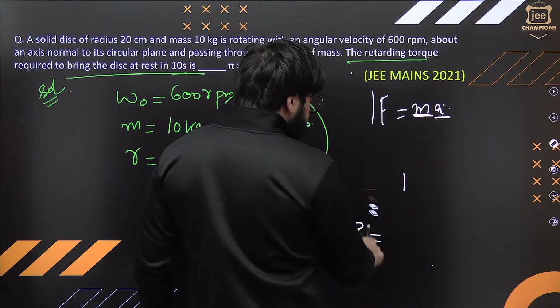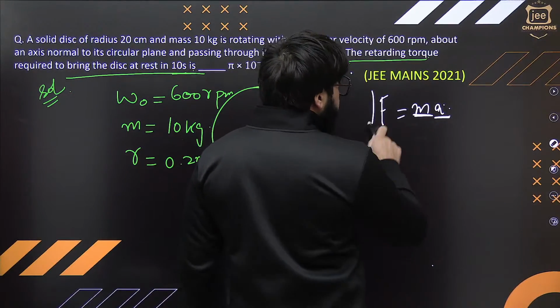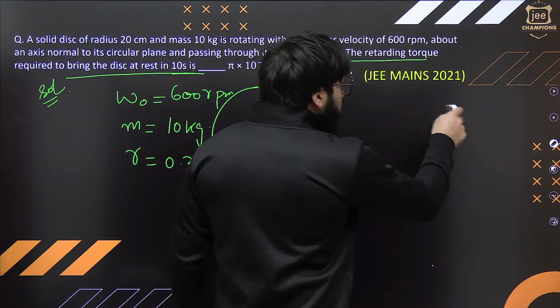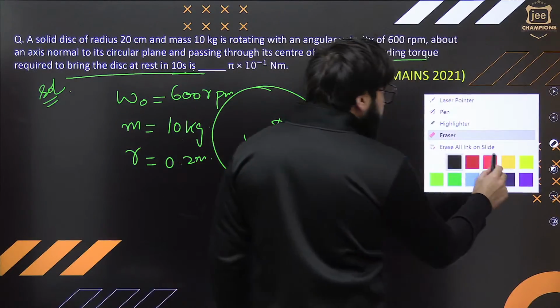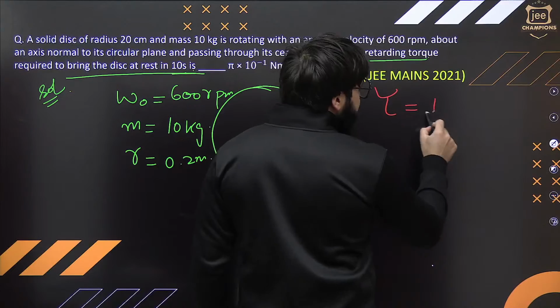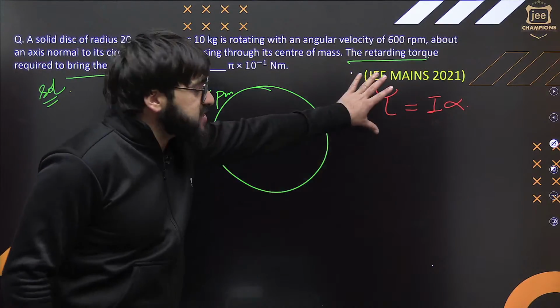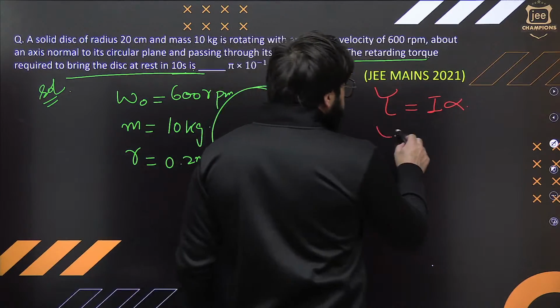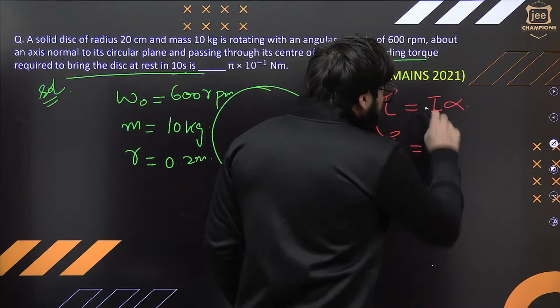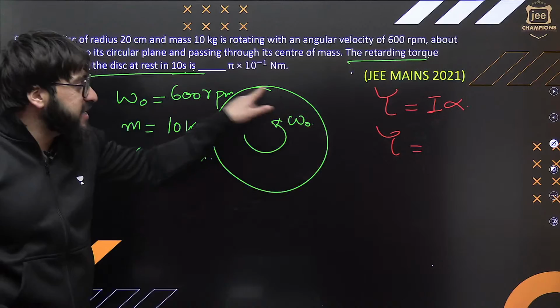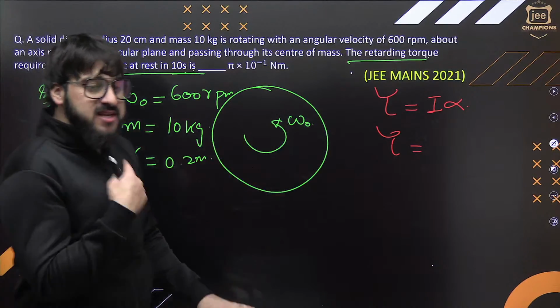Now listen to me very carefully. In order to find this retarding torque, I want you to use this one only, that is I times alpha. Tau is equal to I times alpha. This is the retarding torque that I want you to get. So tau is equal to, what is the moment of inertia of this disk? This is a disk. This disk is rotating.